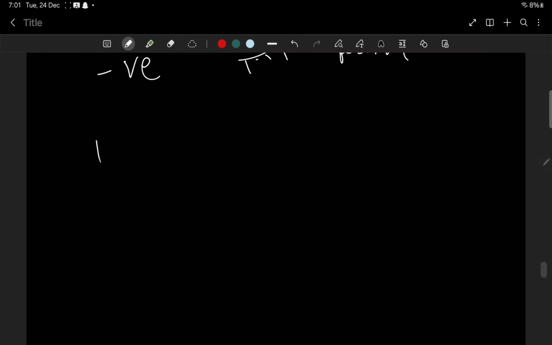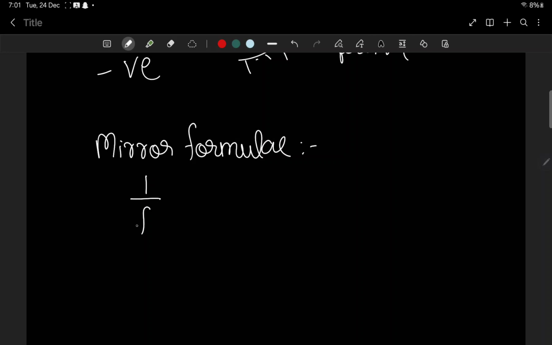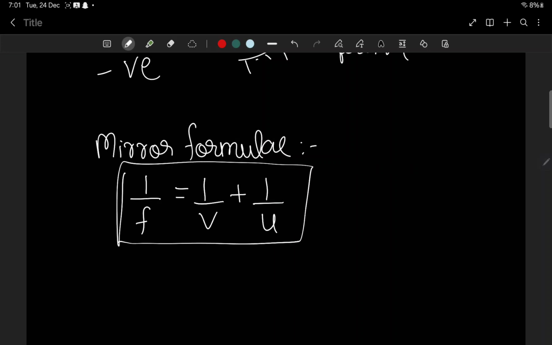Now we will be moving on with the mirror formula. That is 1 by f equal to 1 by v plus 1 by u. Very important.